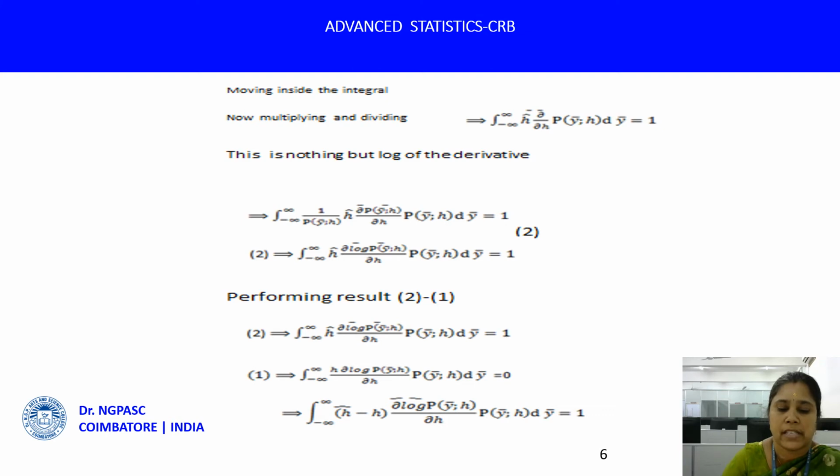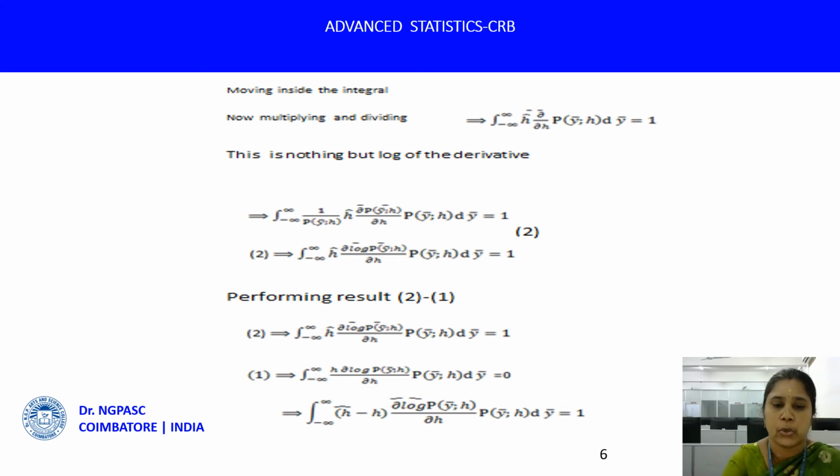Equation 2 implies the integral from minus infinity to plus infinity of h hat ∂/∂h log p(y bar; h) p(y bar; h) dy bar equals 1, and equation 1 implies the integral of h ∂/∂h log p(y bar; h) p(y bar; h) dy bar equals 0.